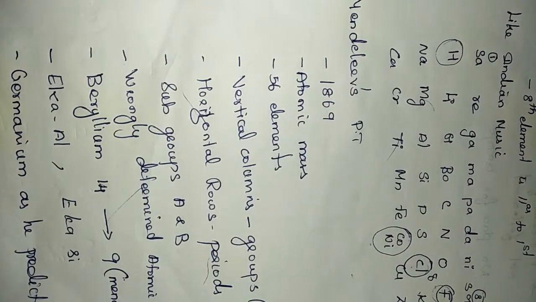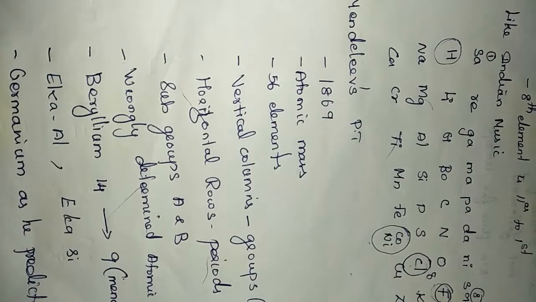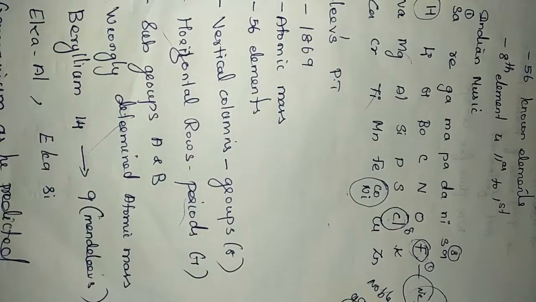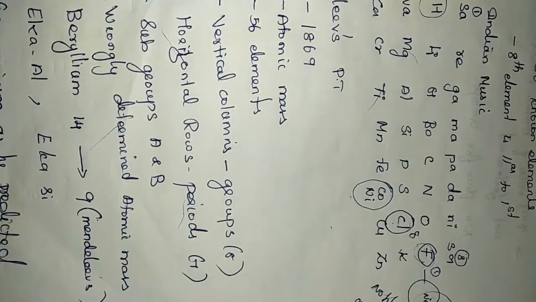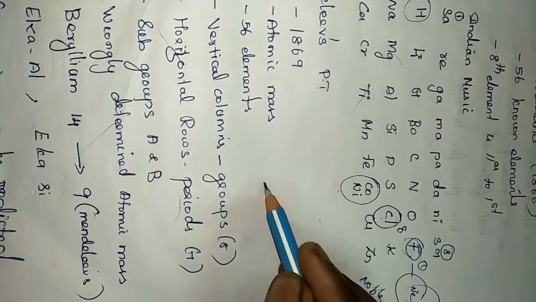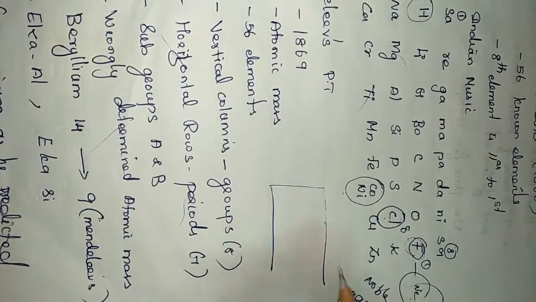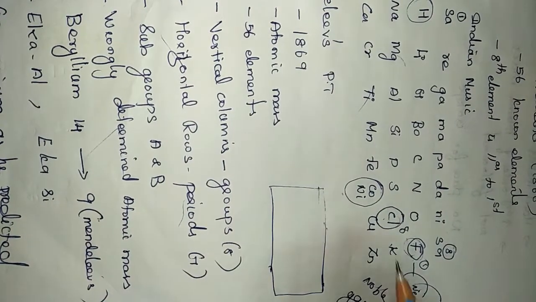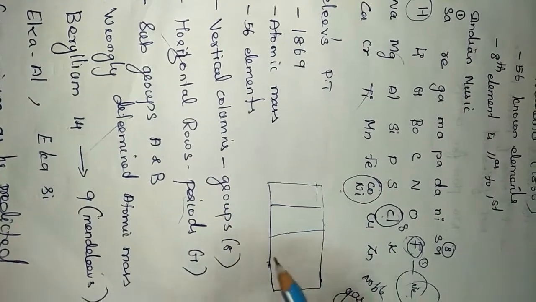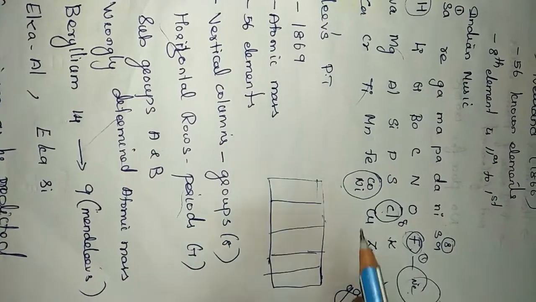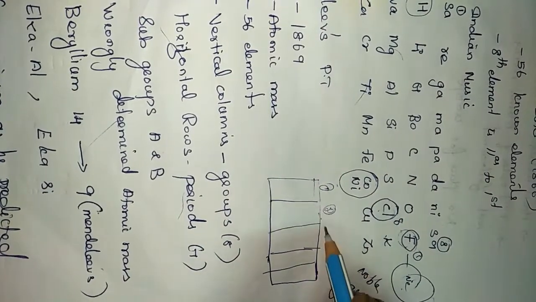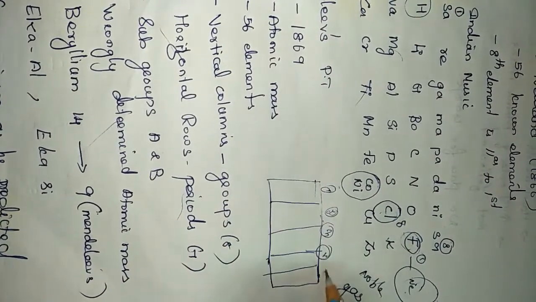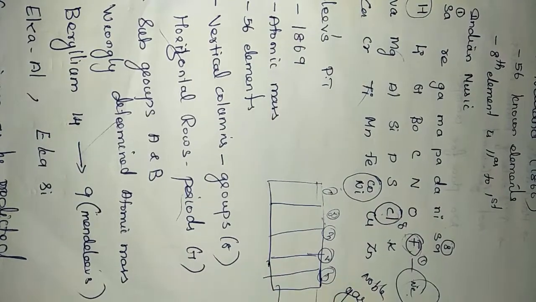He arranged all the elements into columns and periods. Consider a table like this. These are the vertical columns: first, 1, 2, 3, 4, 5 like this. His table has totally 8 columns.